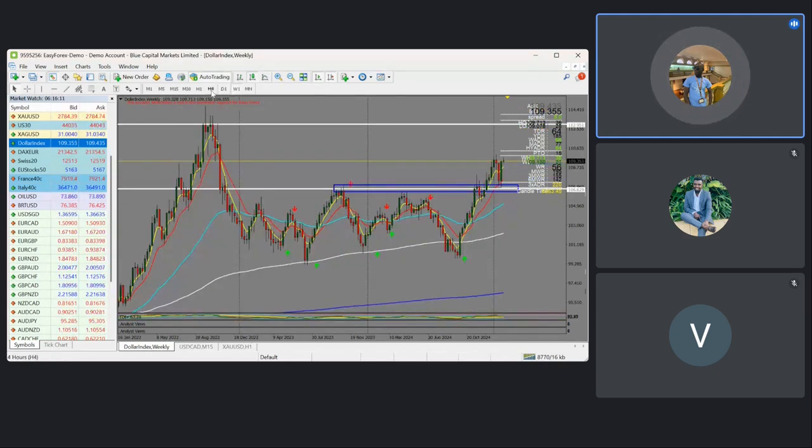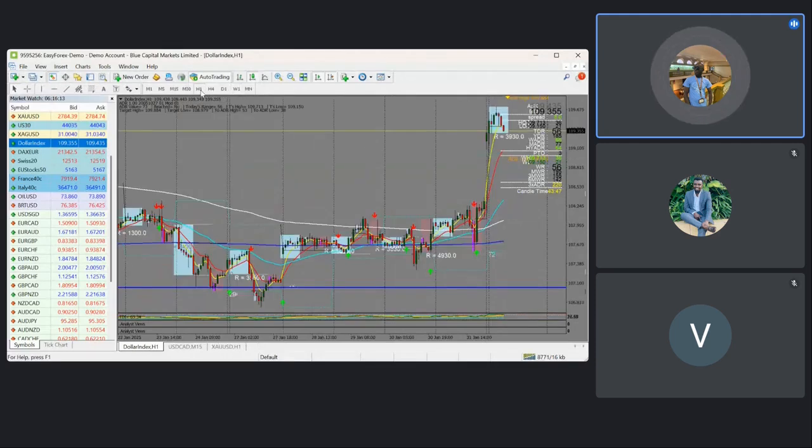But in the morning, we saw the market open with a gap, and this is the effect of Trump's tariffs on Canada, Mexico, and also China. Talking about the tariffs is something that we should look at.